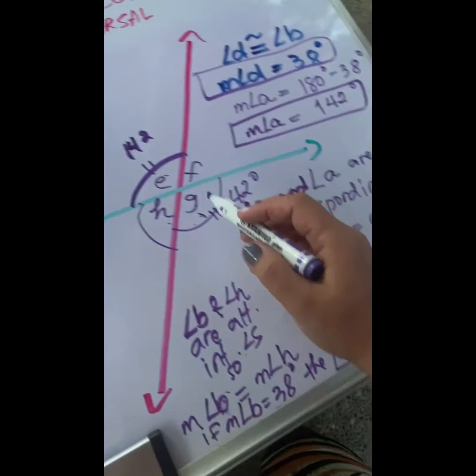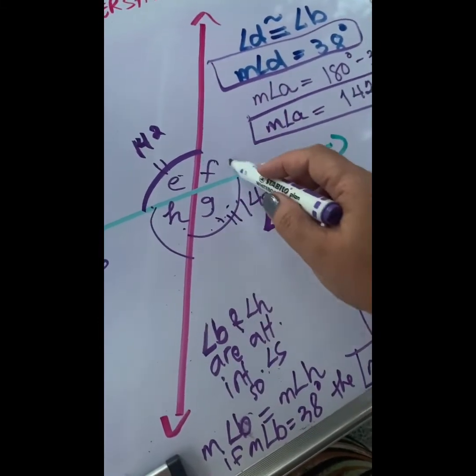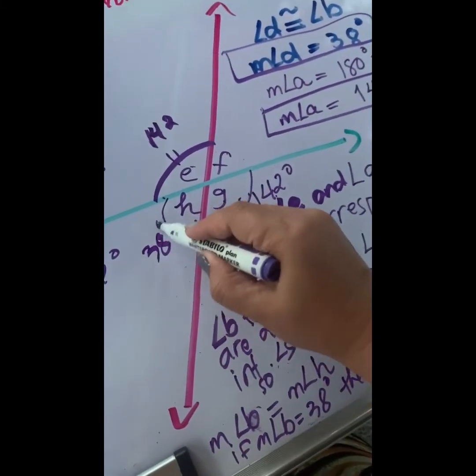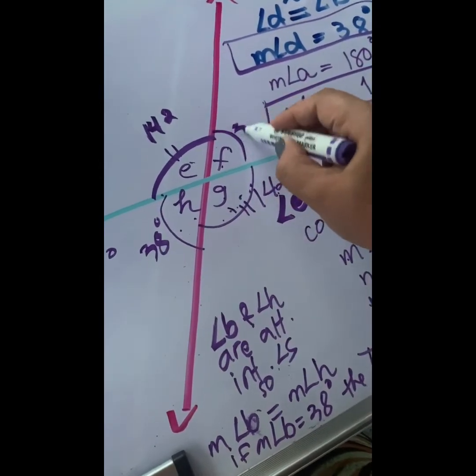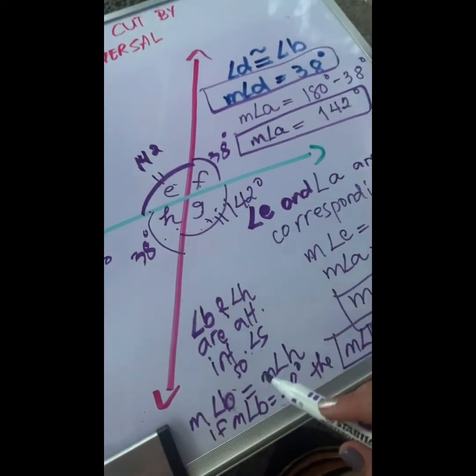Got it? Angles on a straight line. This is 38. Angles on a straight line, supplementary, vertical angles. So these are equal. Simple, right?